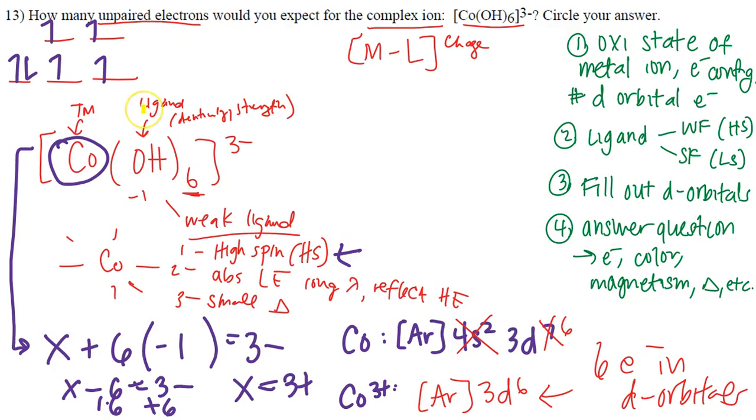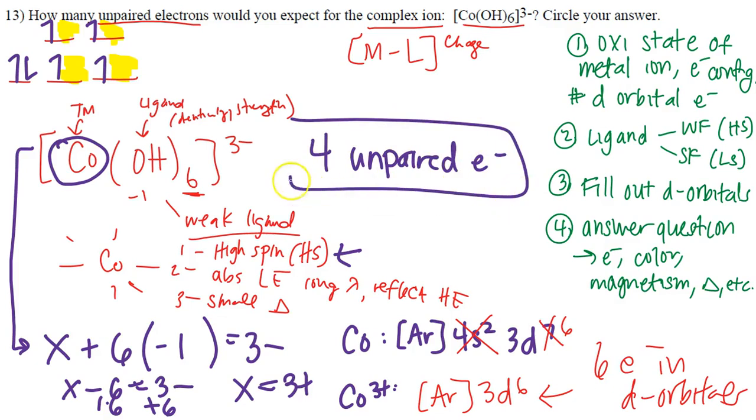Now the question says, how many electrons in this d orbital are unpaired? You have 1, 2, 3, and 4. So we have 4 unpaired electrons. That is the answer for this question.